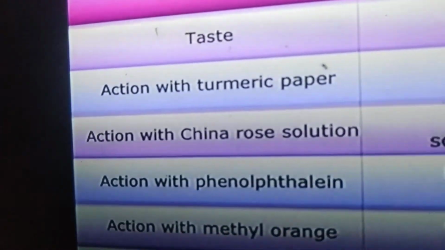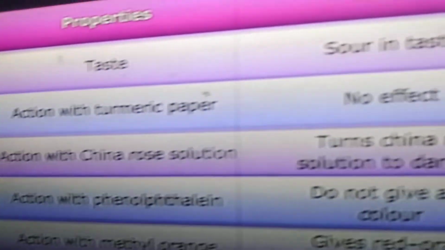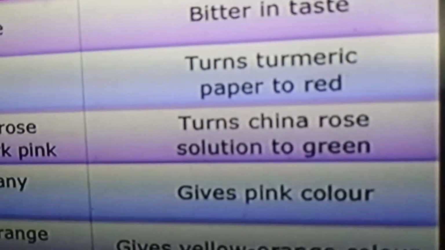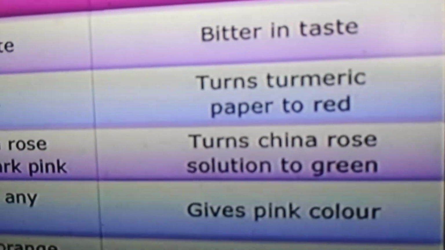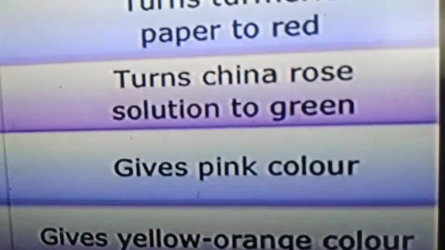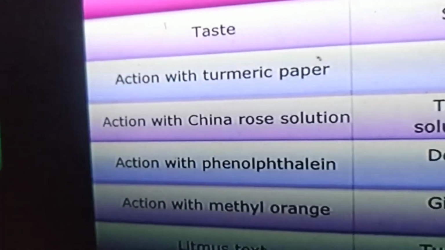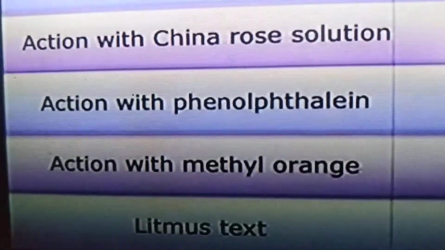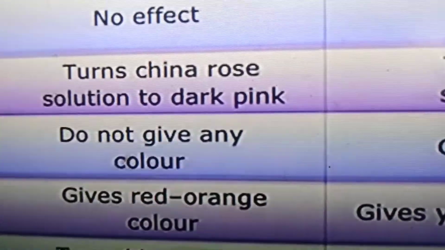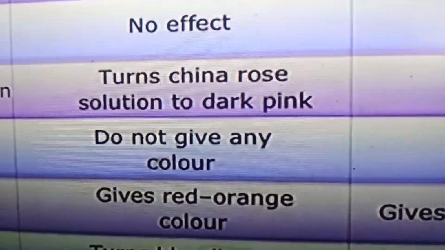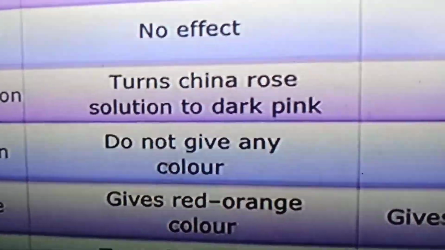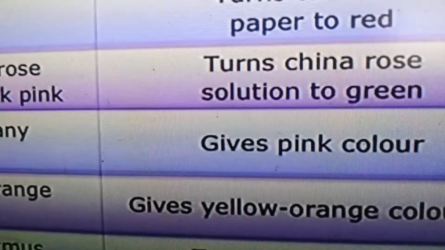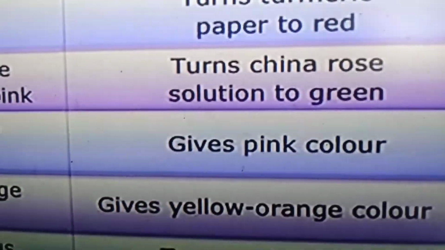Action with phenolphthalein: it does not give any color with acids, but gives pink color with bases. Next, action with methyl orange. Which gives red orange color? Acids give red orange color, whereas bases give yellow orange color.